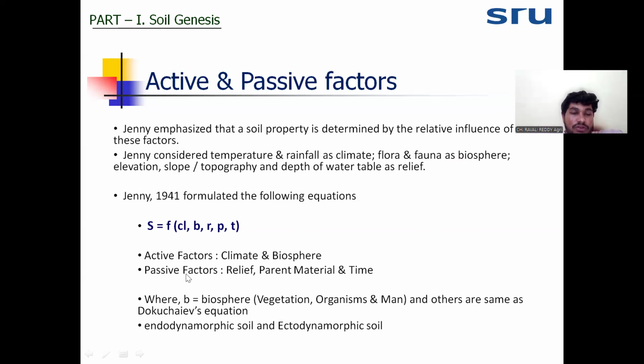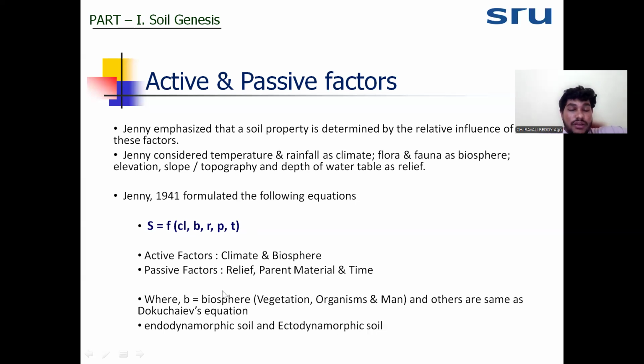Okay. On what basis did he classify active and passive factors? He said that relief, parent material, and time are the base or the source for the formation of the soil. That's why they are called the passive factors. Whereas climate and biosphere are the agents for the formation of the soil. That's why they are called the active factors, means they give the energy for the formation of the soil.